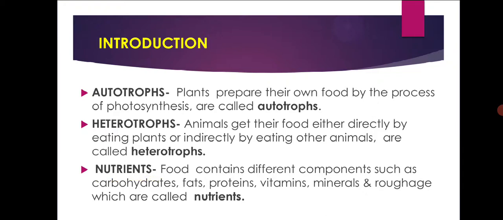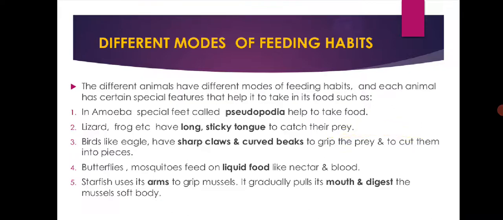Next, nutrients. What are nutrients? Food contains different components such as carbohydrates, fats, proteins, vitamins, minerals and roughage. So these are called as nutrients. So our food contains carbohydrates, fats, proteins, vitamins, minerals and roughage, and they are considered as nutrients.